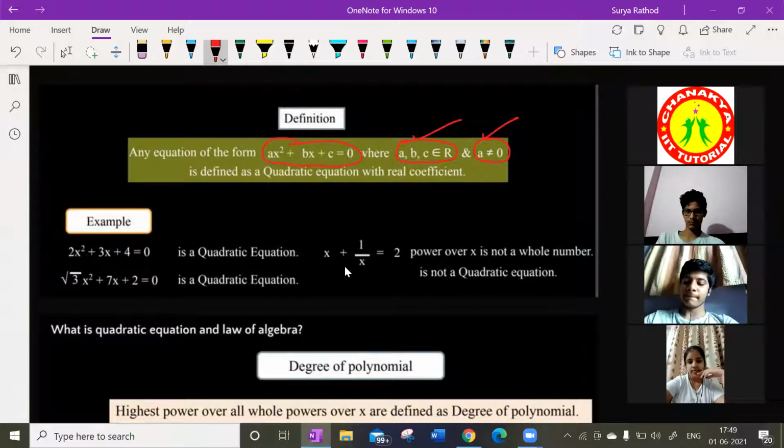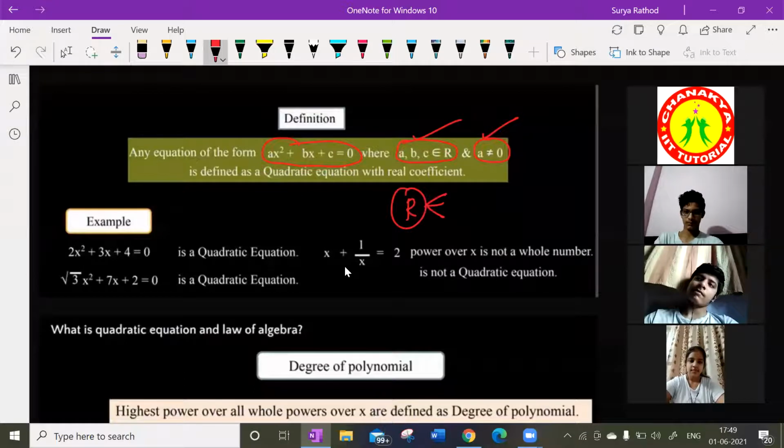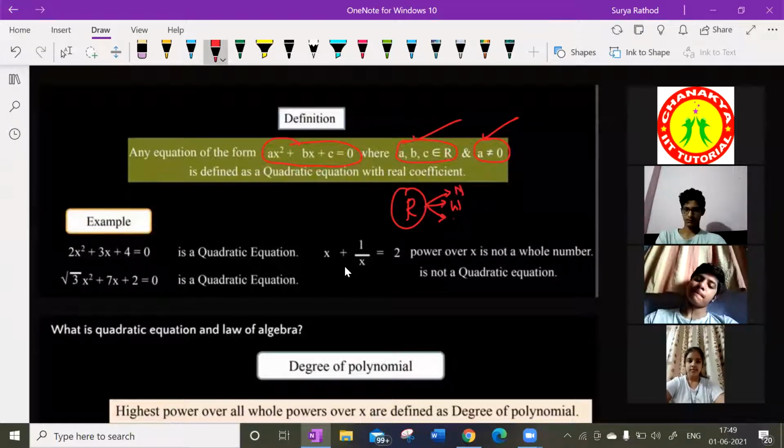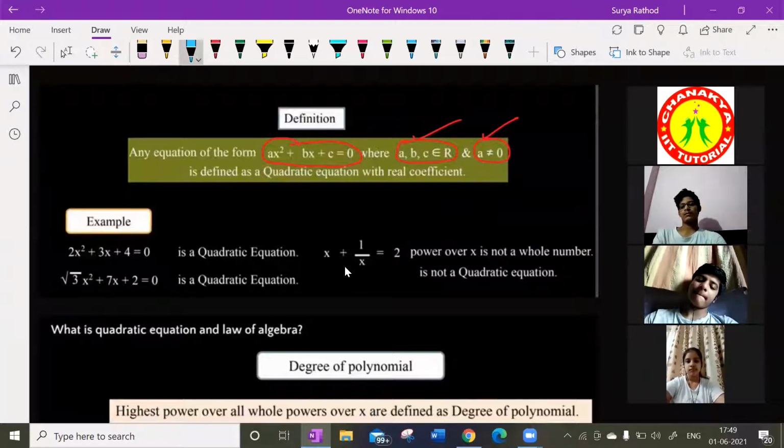What is the condition? a, b, c belong to real numbers. What are real numbers here? Real numbers could be natural numbers, whole numbers, integers, rational and irrational numbers. It could be anything. Getting my point?